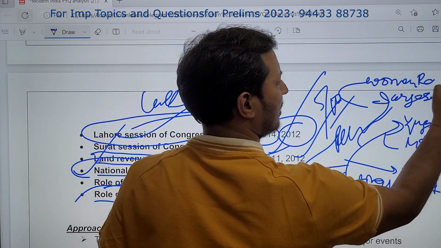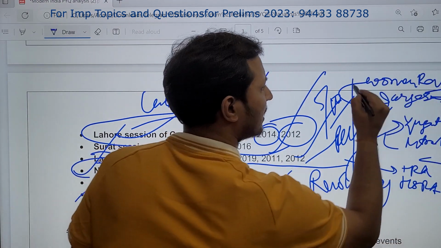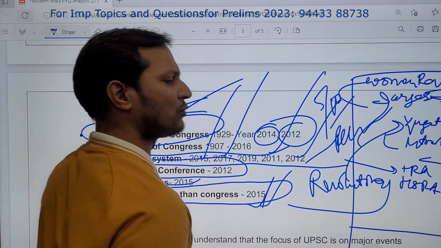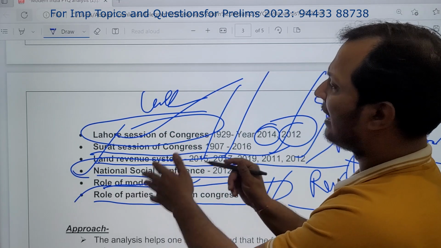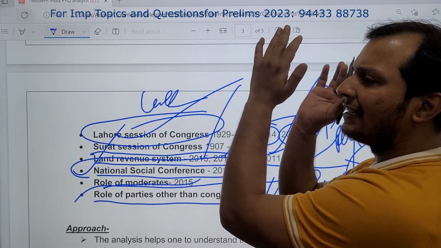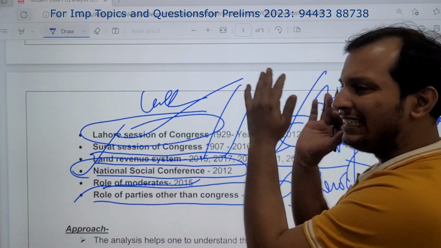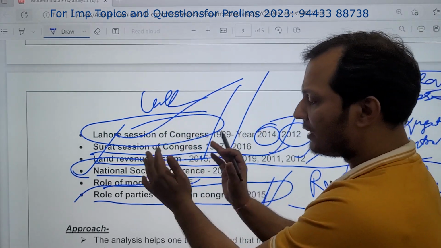So this revolutionary theme is going to play a very important role in this year's freedom struggle section. A lot of questions can come, and then labor movement and the peasants movement.